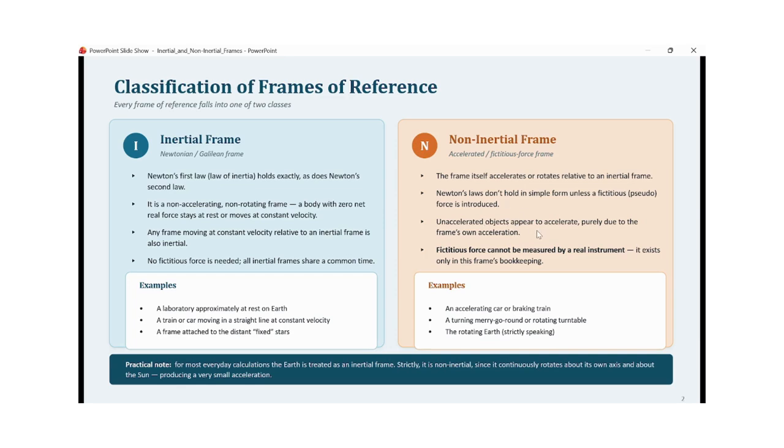Now, one important fact about these non-inertial frames is that the motion of an unaccelerated object appears to be accelerated when observed from a non-inertial frame of reference, and it is a consequence of the acceleration of the non-inertial frame itself. Since the frame is itself accelerated, it will change the appearance of the motion of the object. Since fictitious forces are involved in non-inertial frames, and fictitious forces are not real forces, these cannot be measured by real instruments.